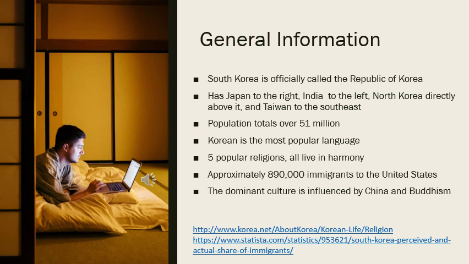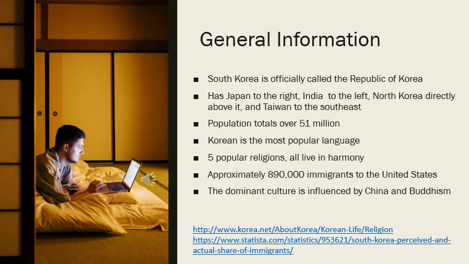Alright, so here's some general information about South Korea. It's officially called the Republic of Korea, and it has Japan to the right, India to the left, North Korea directly above it, and Taiwan to the southeast. Its population is over 51 million people. Korean is the most popular language.